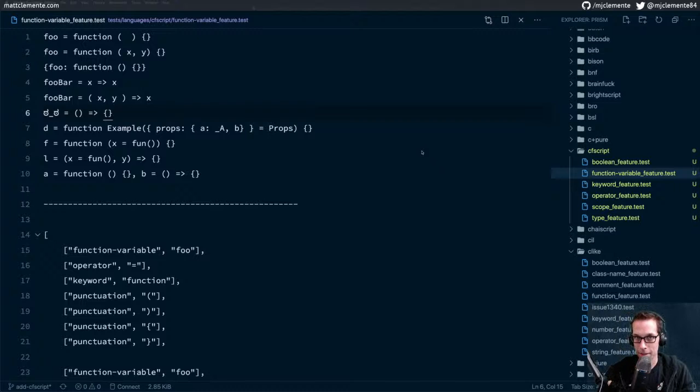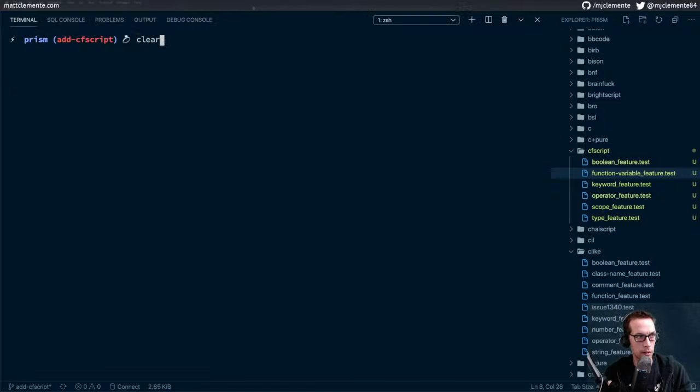I don't entirely remember where I left off. I know I was writing the tests in here. I believe where I left off was writing the function variable feature test, but I think I ran into some issues with it and that one didn't get finalized. So I'm going to hop back to the terminal and run, I forget the syntax for running the tests. We're going to dive right in here and get this up and running.